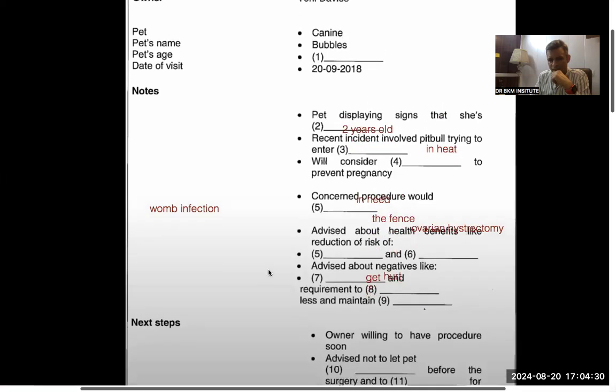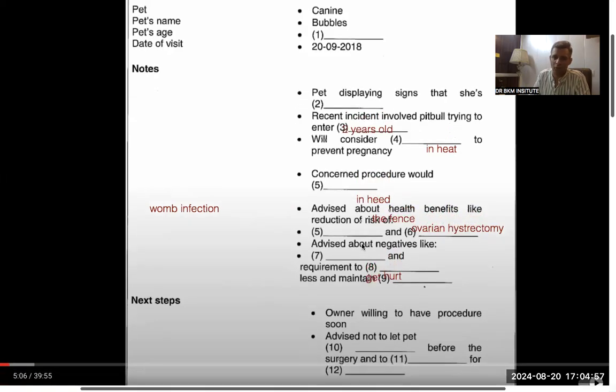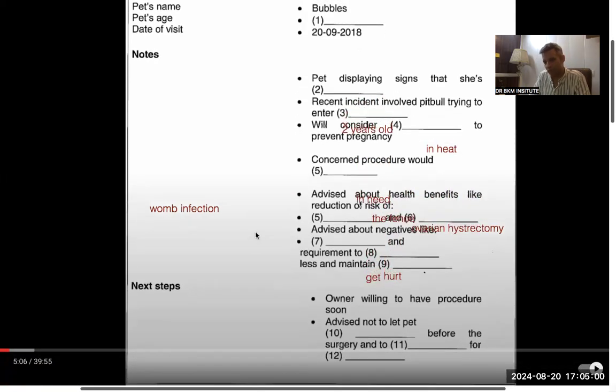Just make sure she hasn't had any... I don't know what should come in. Requirement to feed less, maybe, because when there is decreased metabolism. So I'm just trying to make a guess. When there is any decreased metabolism, that means the body is slowly absorbing the food. So I will say requirement to eat less and maintain exercise, or feed less. But again, I'm not sure about it. So it would be complete speculation or guesswork. Let's go further.